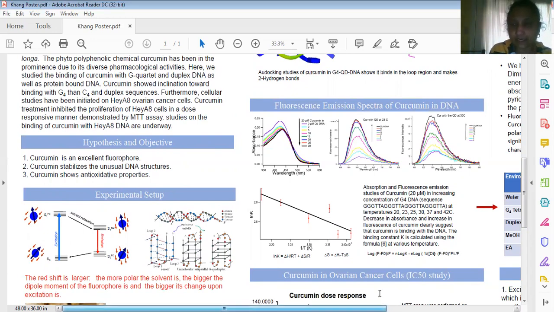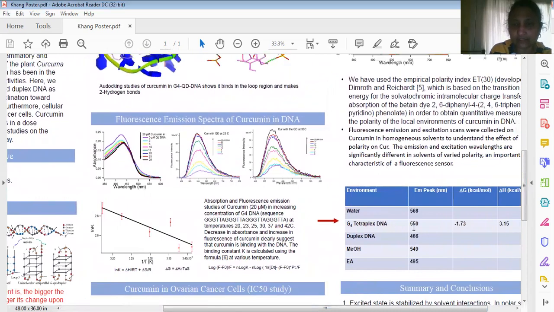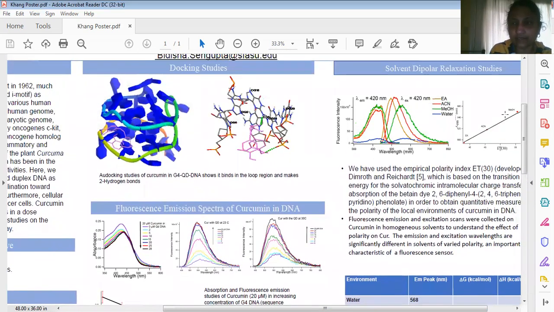So in this study, we have done a solvent relaxation study with curcumin using different solvents. The solvents are ethyl acetate, acetonitrile, ethanol, methanol, and water. You see, when we change the solvent, the fluorescence maxima changed. And this is the excitation spectra, this is the emission spectra.